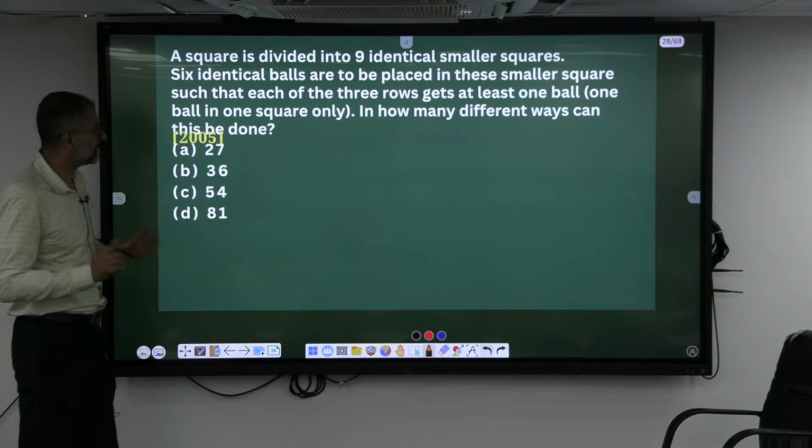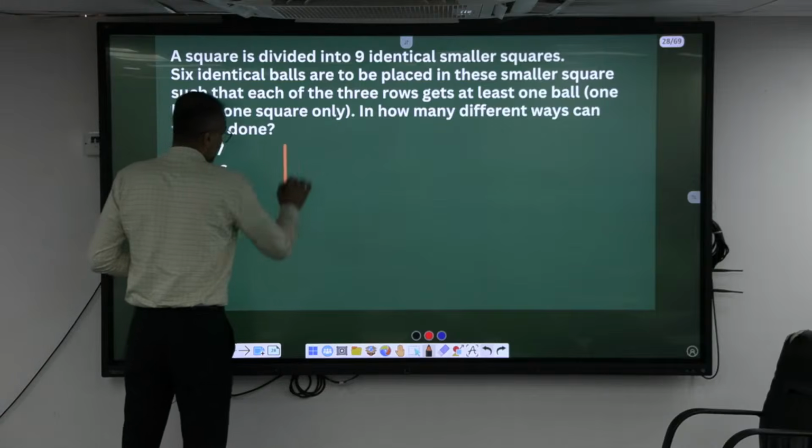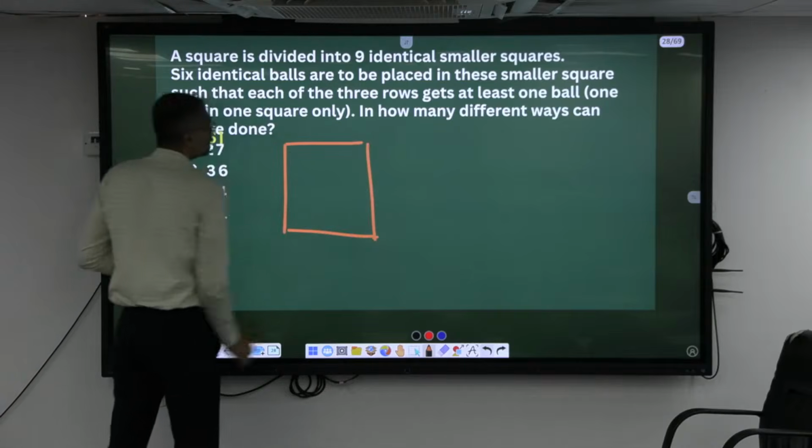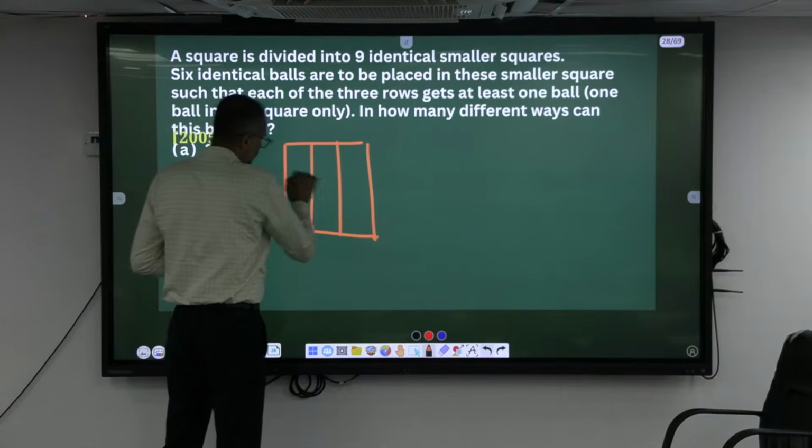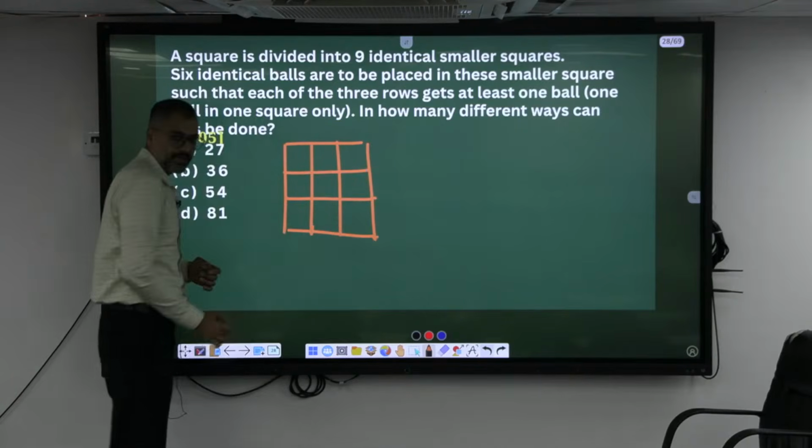Okay, look here now. I'll help in understanding the question here. There is a square. 9 identical smaller squares means it has to be 3 by 3 like this. This is the only way. Okay.